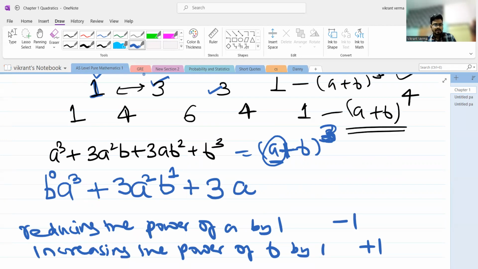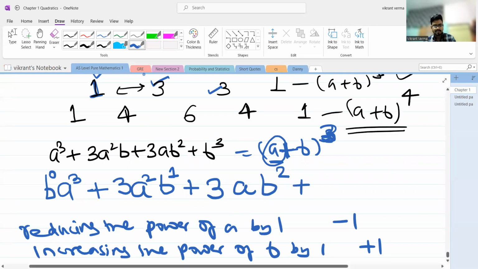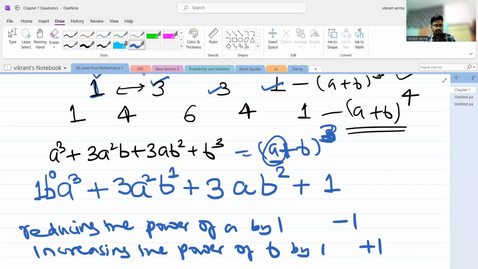So a cube, then a square, then now we will have only a, but the power of b will be b square. And for the last term, my coefficient will be this one, so 1 will be written here. It is nothing but 1.